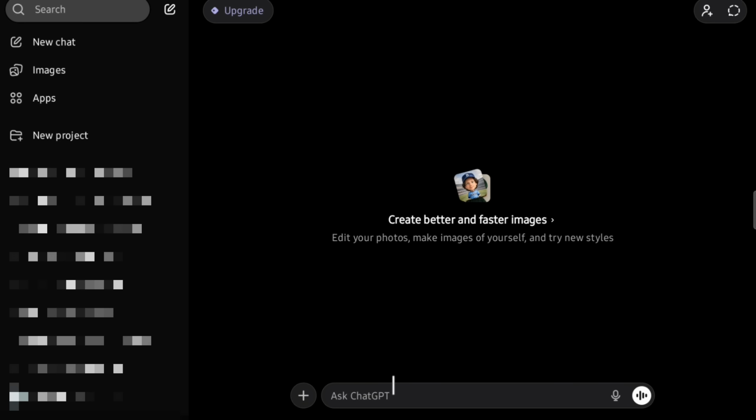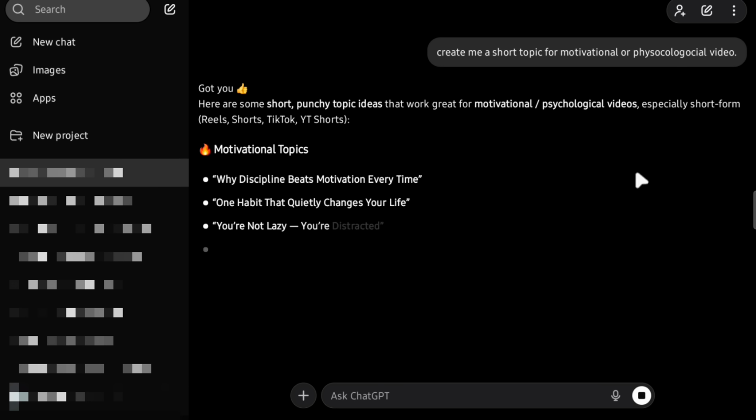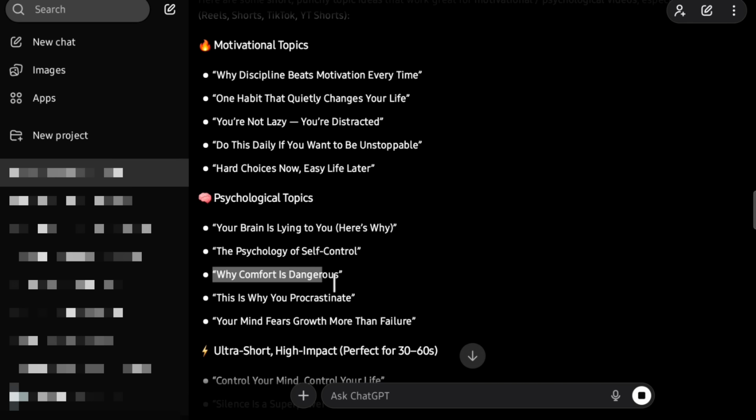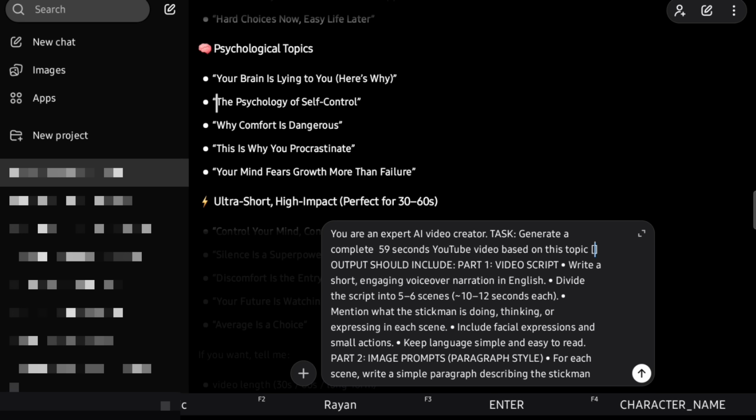Once you're on ChatGPT, first generate a topic. If you already have a topic, you can directly work on it. But if not, ask ChatGPT to create a short motivational or psychological video topic. You'll get multiple topic ideas, and you can select the one you like. For example, why comfort is dangerous. Then paste your copied prompt and replace the topic placeholder with your selected topic.